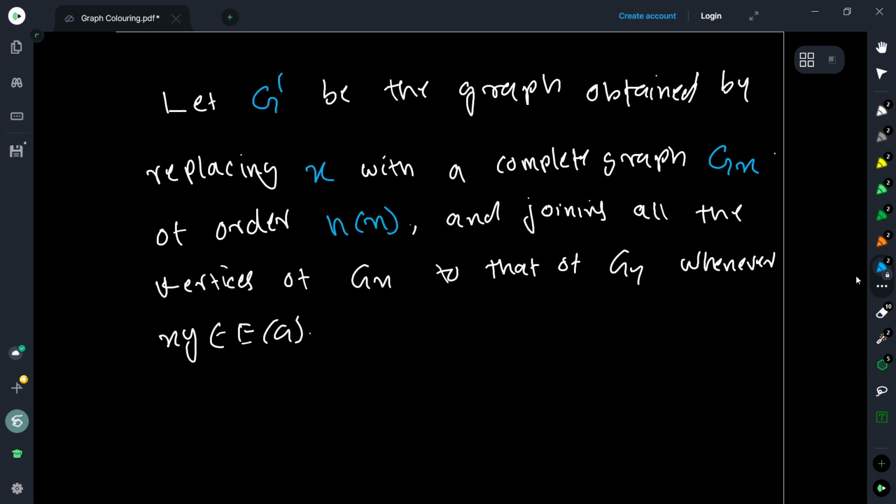Now, let us say that G' is a graph obtained by replacing x with a complete graph G_x of order n(x), right? So what we just mentioned before, that we are going to replace these vertices with complete graphs of order n(x), where n(x) is the number of times this was chosen to be part of some maximum independent set, right? And then we join all the vertices of G_x to those of G_y whenever xy is an edge in E(G), right?